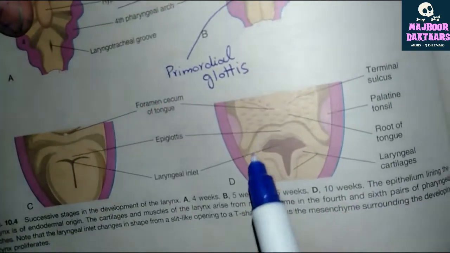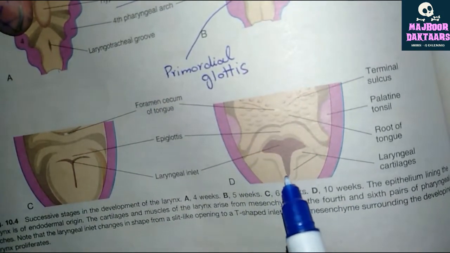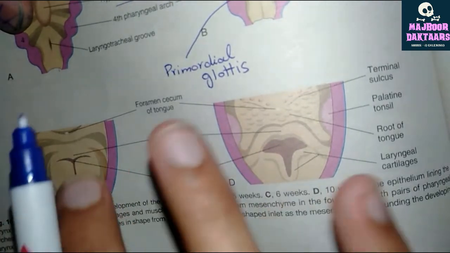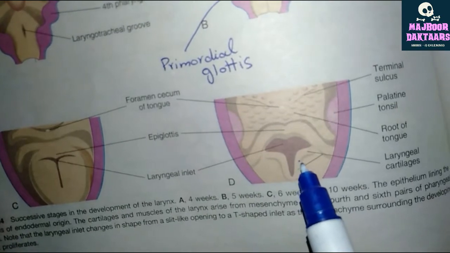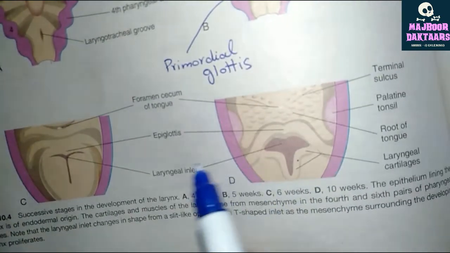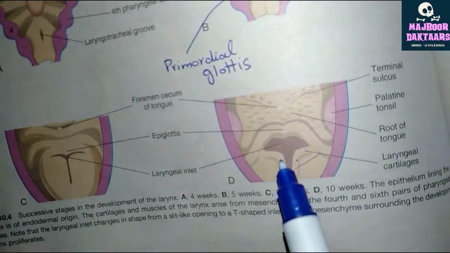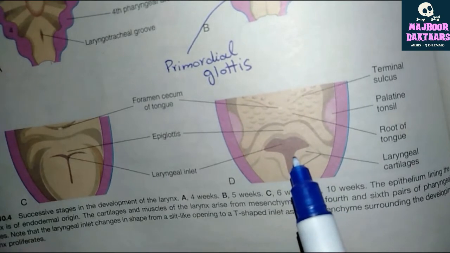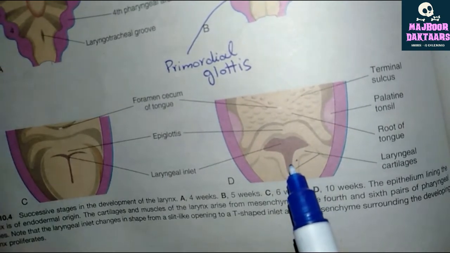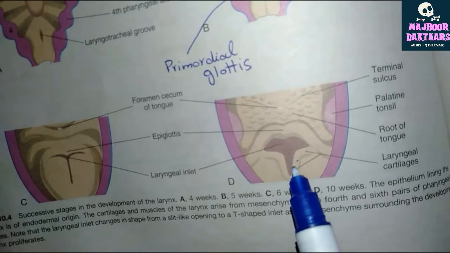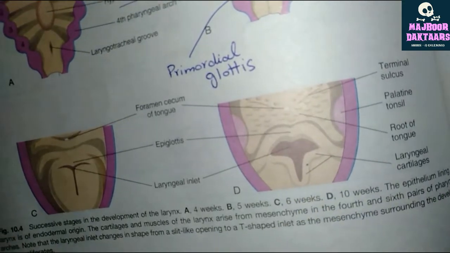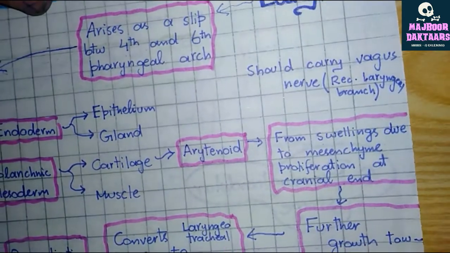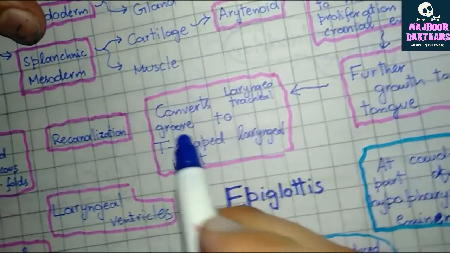And when this laryngeal inlet undergoes recanalization, that is enlargement of its hollow portion, it forms a larger laryngeal inlet with several folds known as laryngeal ventricles. And the folds are of mucosal membrane which later on convert into vocal cord, as I have explained earlier.